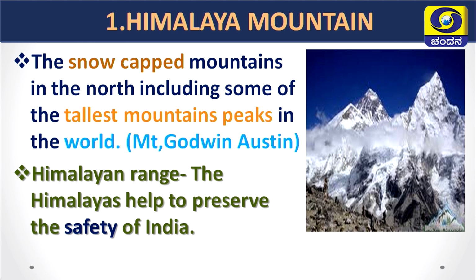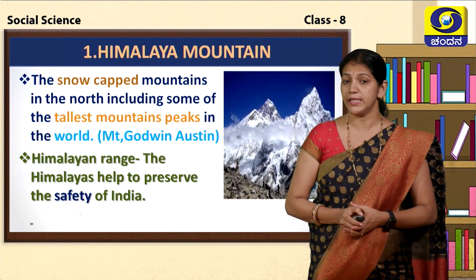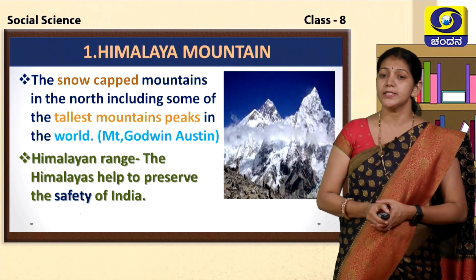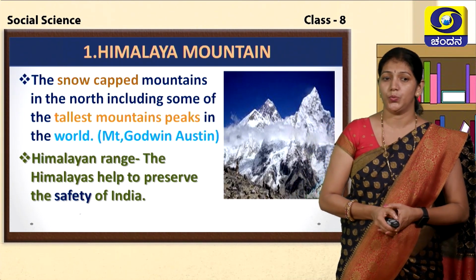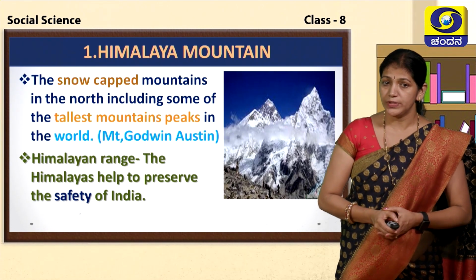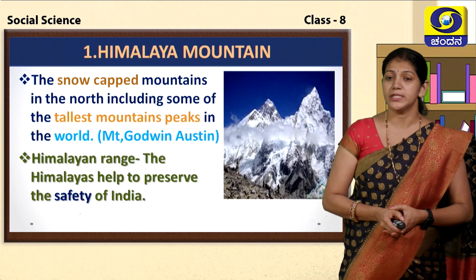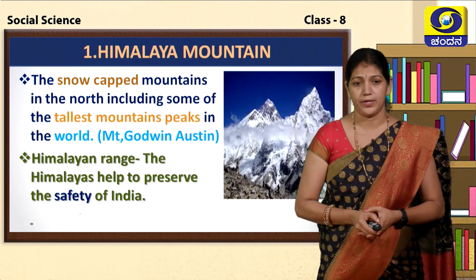And which is the highest mountain peak in India? That is Mount Godwin Austen. It is also known as K2. Mount Godwin Austen is the highest peak of India. Mount Everest is the highest peak in the world.